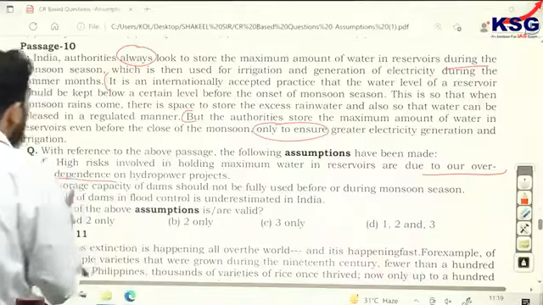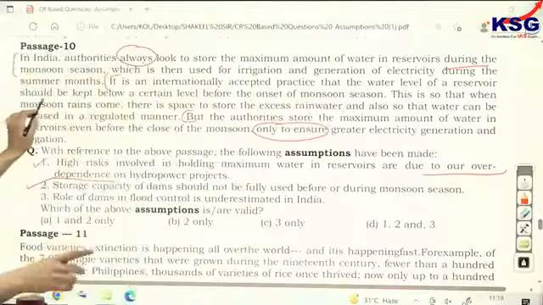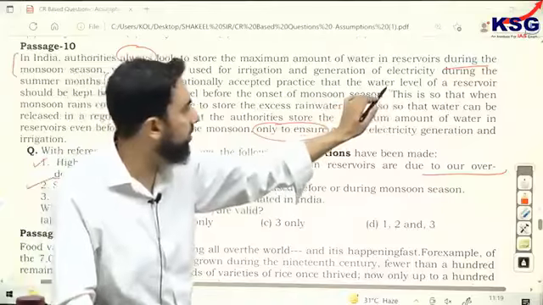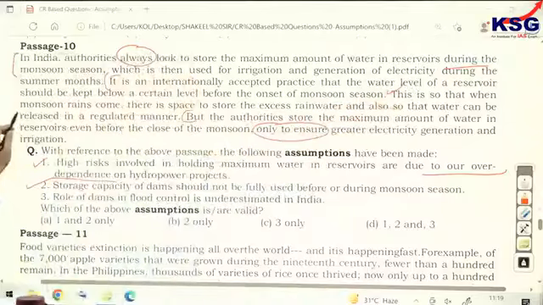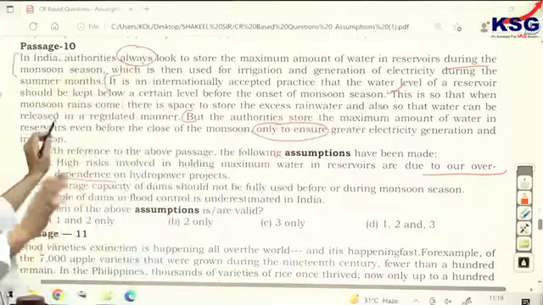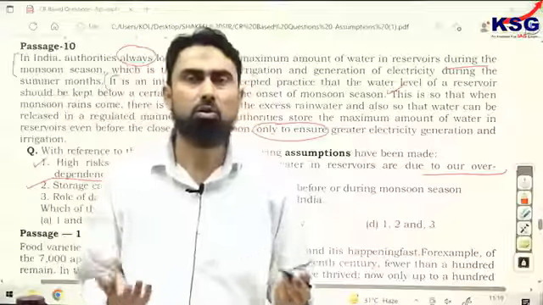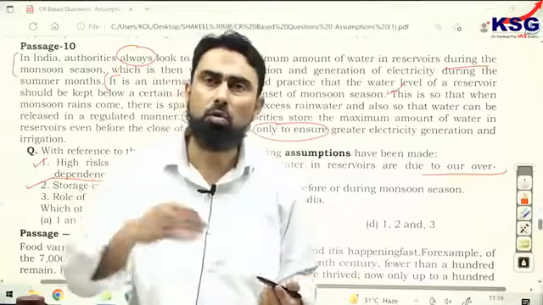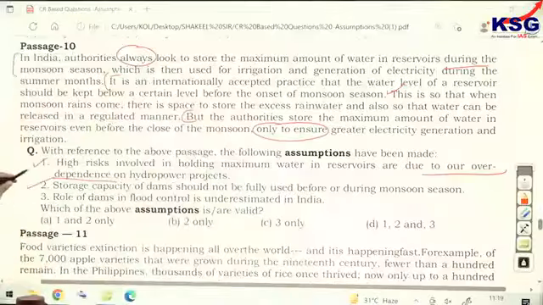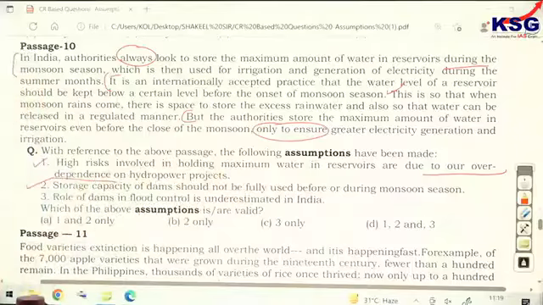Then the author says it is an internationally accepted practice that the water level of a reservoir should be kept below a certain level before the onset of the monsoon season. Then he justifies that: so that when monsoon rains come, there is space to store the excess rainwater, and also so that water can be released in a regulated manner. However, in India, since this is not practiced, we can understand what will happen if more water comes. So the author alludes to this point, that the storage capacity of a dam should not be fully used. Yes, because he has justified that.